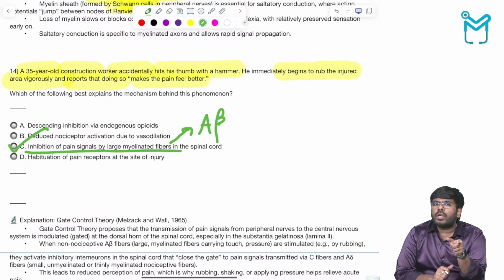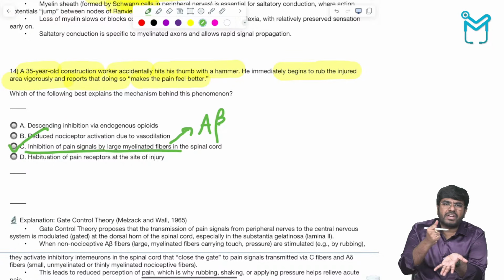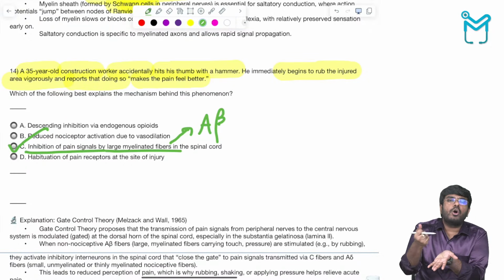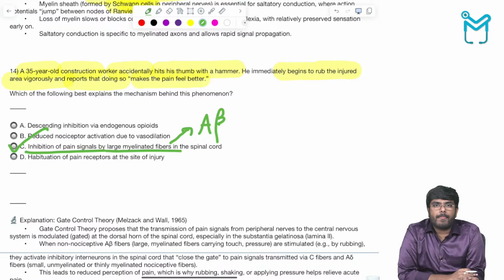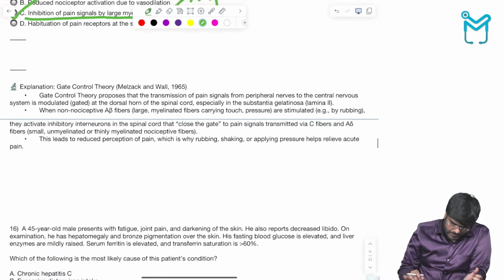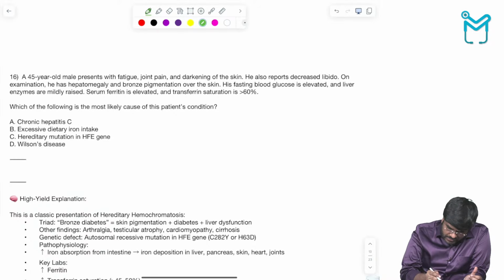So you should also know the A alpha fibers. What are A alpha fibers? A beta fibers, A gamma fibers, A delta fibers, C fibers. What is the function? Pressure is going to affect which fibers? Hypoxia is going to cause damage to which fibers? That area you have to focus on in your books. Okay, done. Next, look at the 16th question.